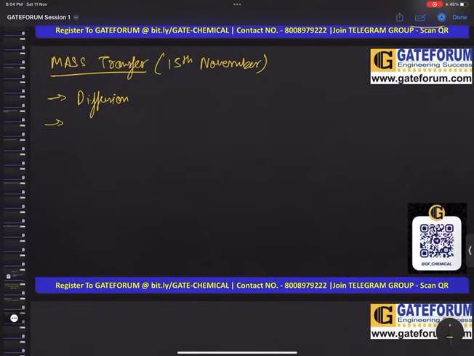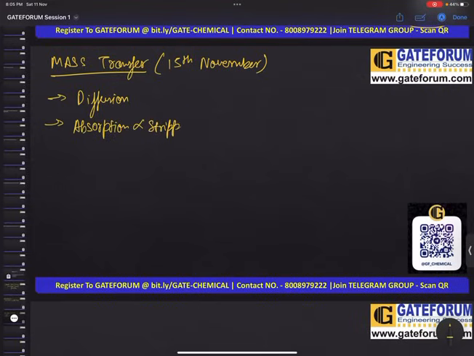Then we will also look into molecular diffusion, that is diffusion of A through non-diffusing B, and equimolar counter diffusion. Also we will look into unequimolar counter diffusion. All these topics and subtopics we will cover in diffusion. After diffusion, we will go to the second important topic, that is absorption and stripping.